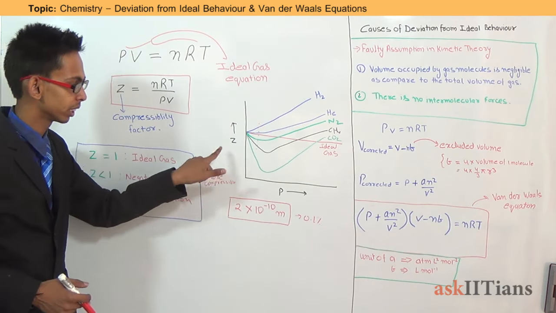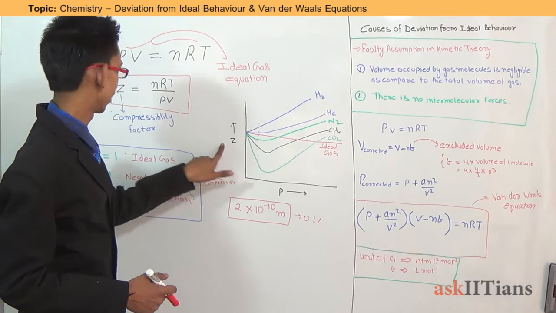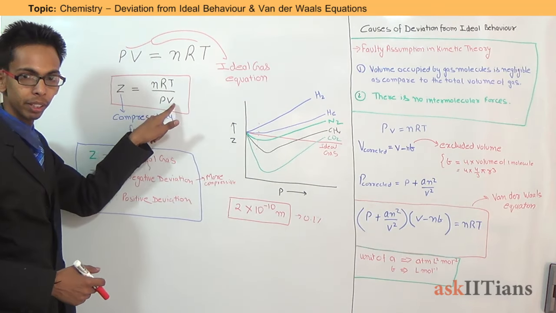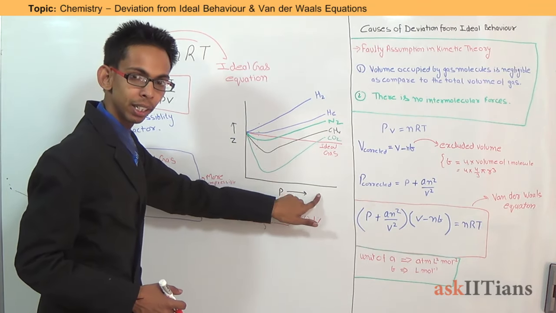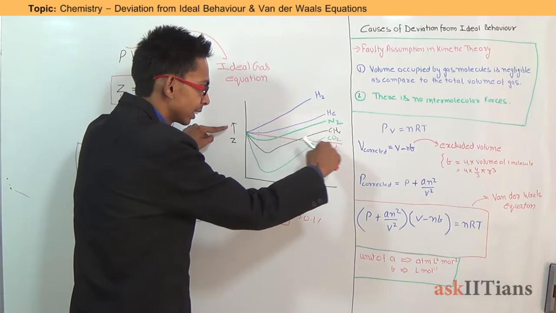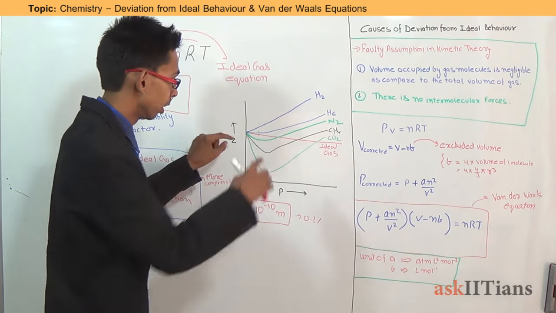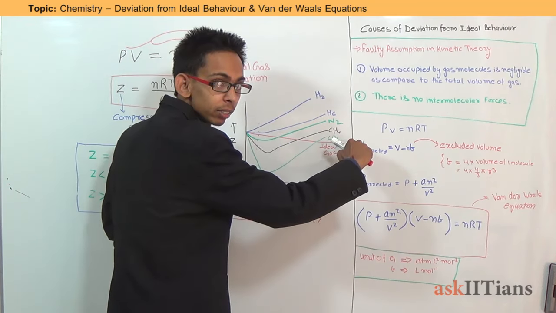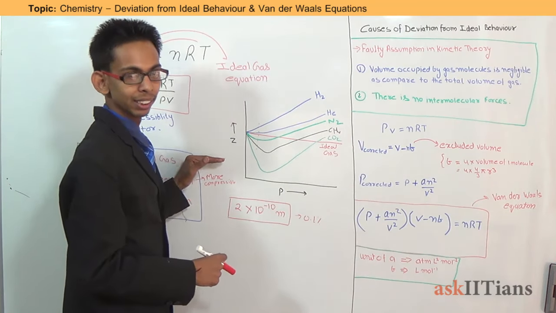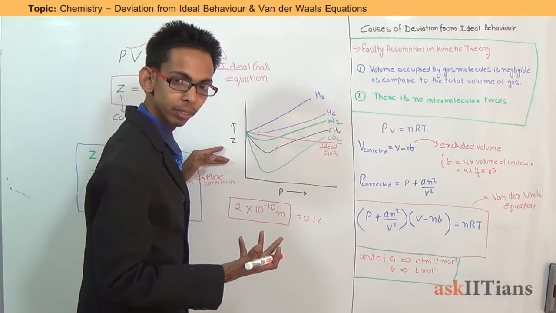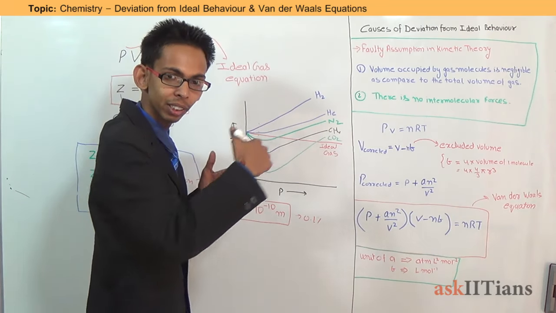If we see this plot, this is a plot between Z and P, that is compressibility factor, which is the ratio of PV and nRT, versus P. For an ideal gas, the plot should be a straight line because the value of Z is always constant. For an ideal gas, it is always 1. But real gases do not follow ideal behavior, so they will show either positive deviation or negative deviation.